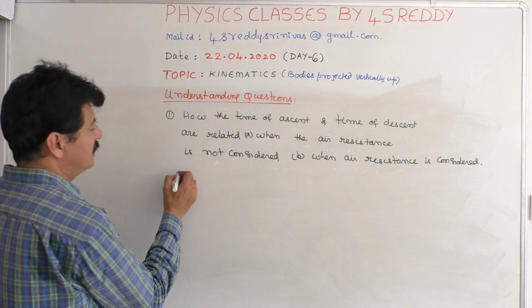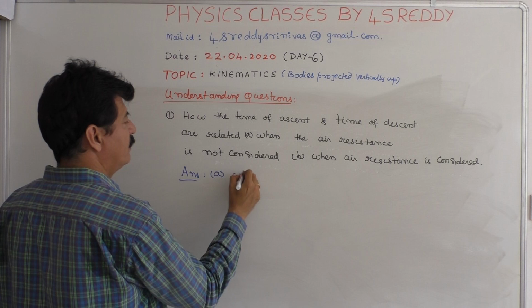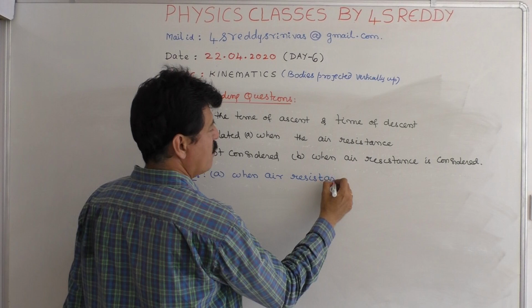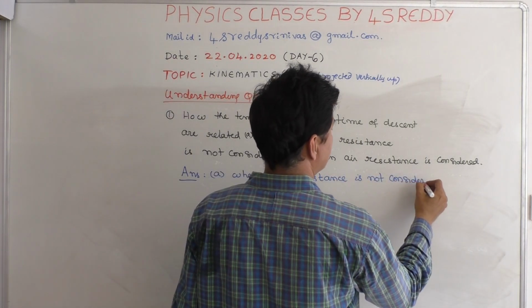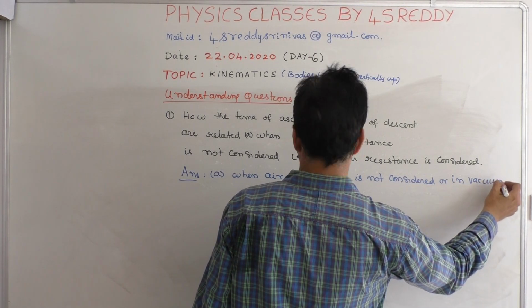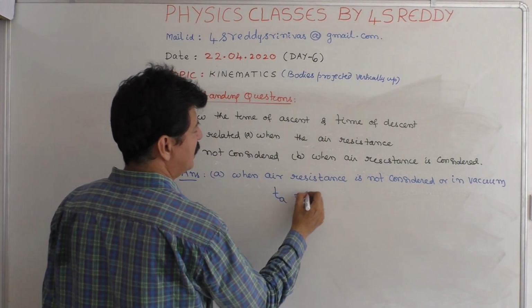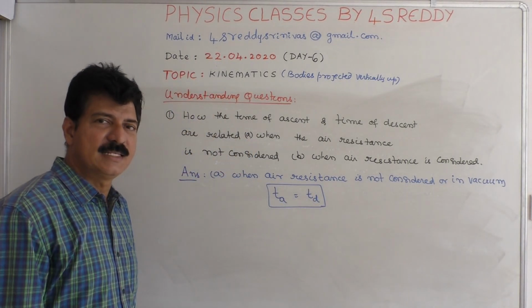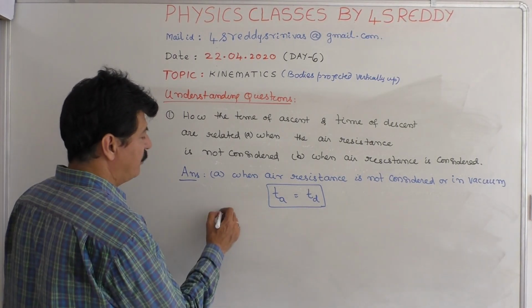So, answer for this, when you take A bit, when air resistance is not considered or in vacuum, time of ascent is equal to time of descent.